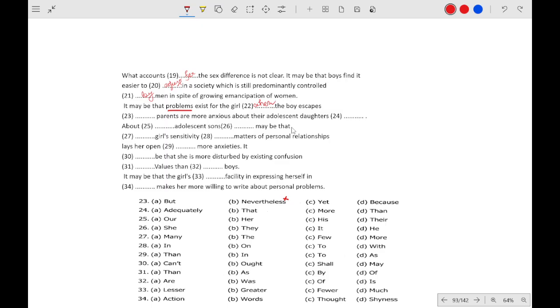Yet is contradicting. I haven't done anything wrong, yet my teacher punished me. It is contradicting. So if we say that the problem exists for the girl, yet parents are more anxious, that means parents should not be anxious about the adolescent daughter. You getting my point? The two statements should be contradictory. Yet is not the correct option.